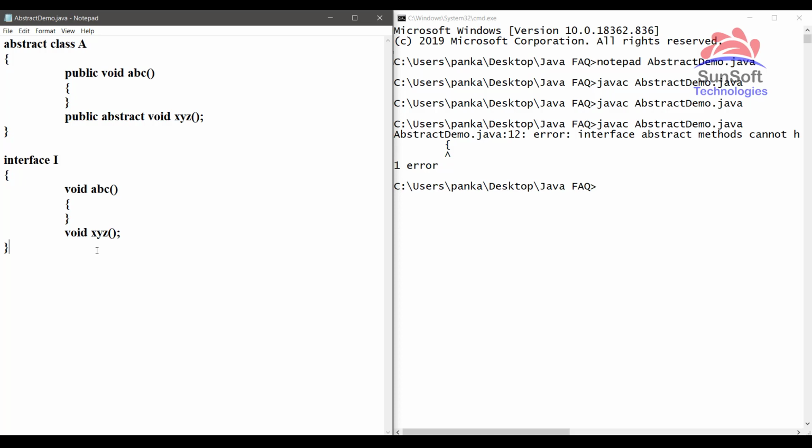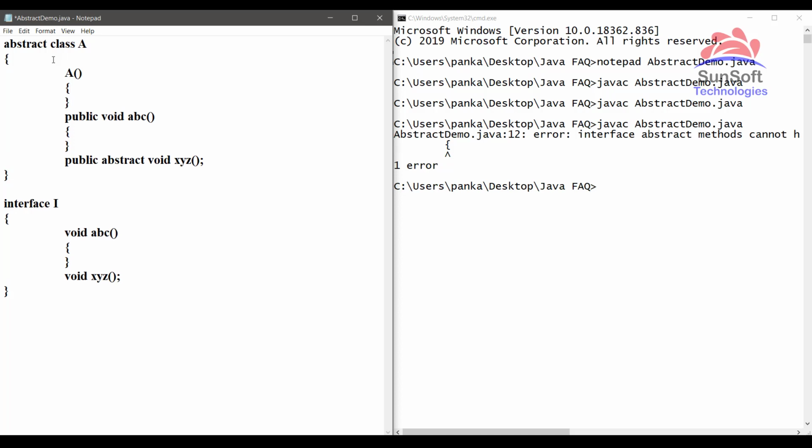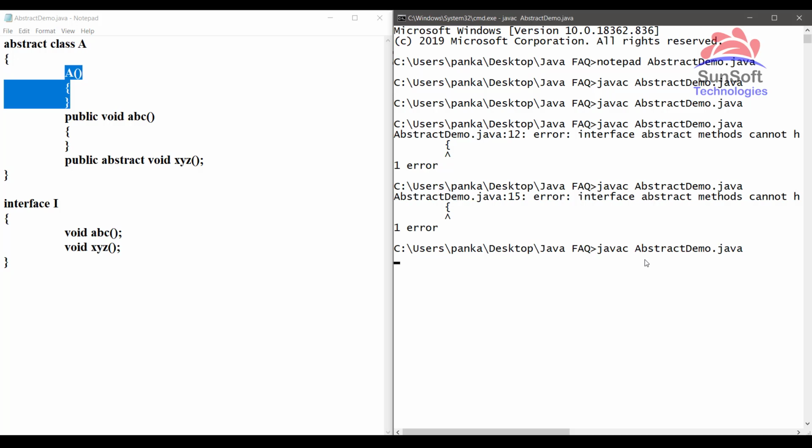Then the next difference, abstract classes can have constructors. So if I provide here a constructor, let me remove the body from this ABC method. And yes, now I have provided here the constructor, and let me try to compile this code. Yes, it is compiling fine.